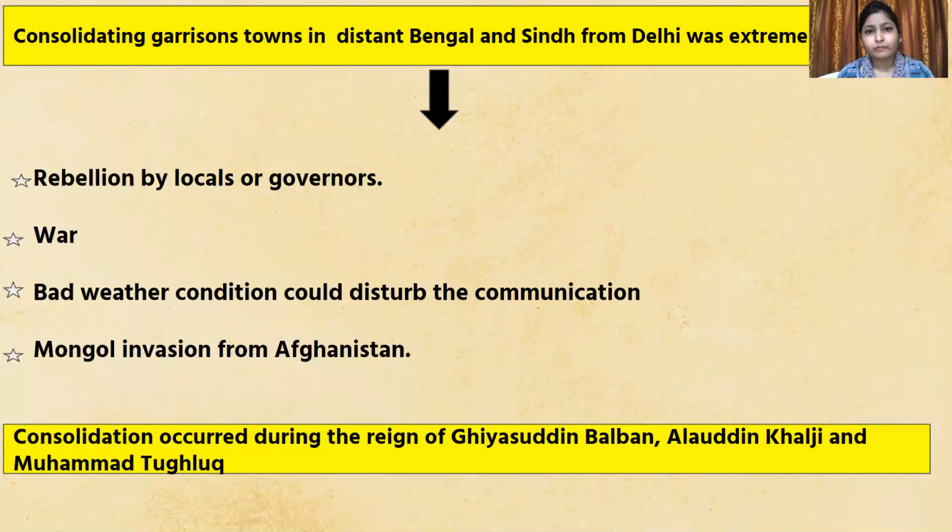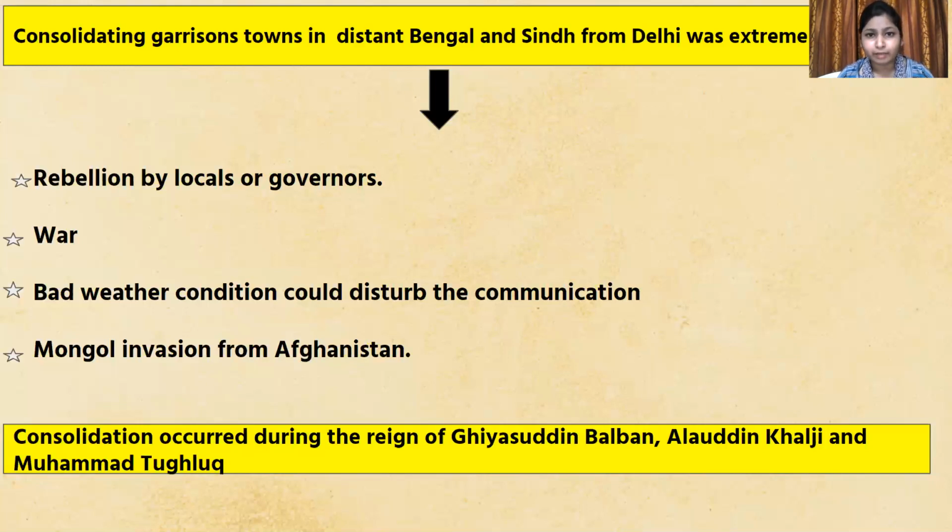Traveling from one place to another was extremely difficult, because today we have so much access to technology, and thanks to the telecommunication department, we are able to contact a person situated at far off locations with ease.